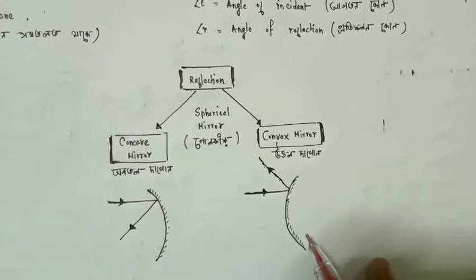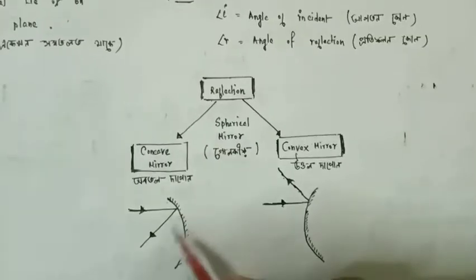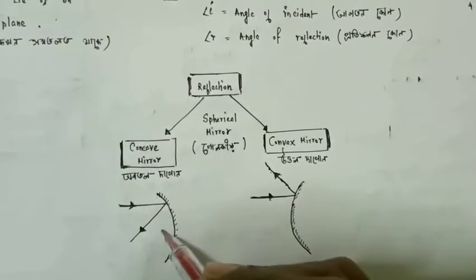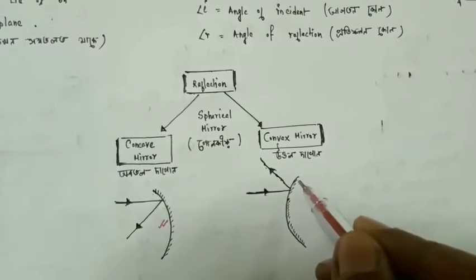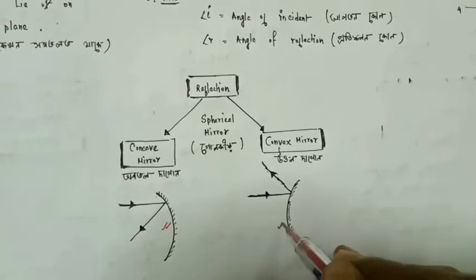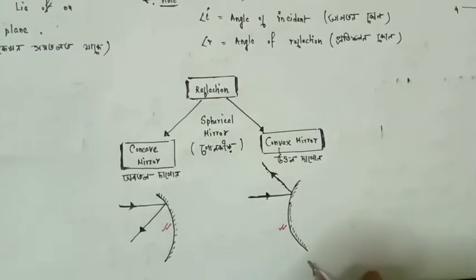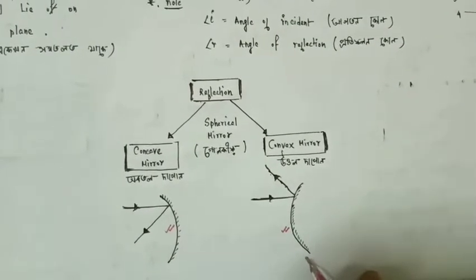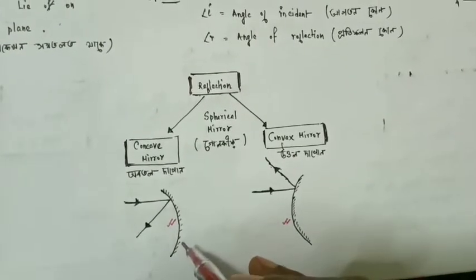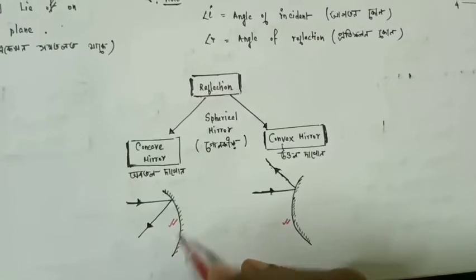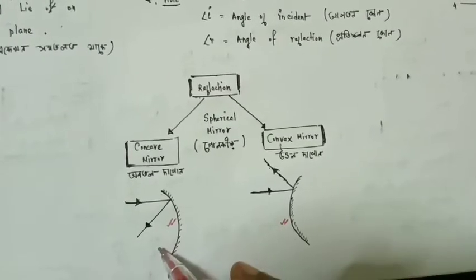In a concave mirror the inner surface is polished, and in a convex mirror the outer surface is polished. So in a concave mirror the inner surface is the reflecting surface, and in a convex mirror the outer surface is the reflecting surface.